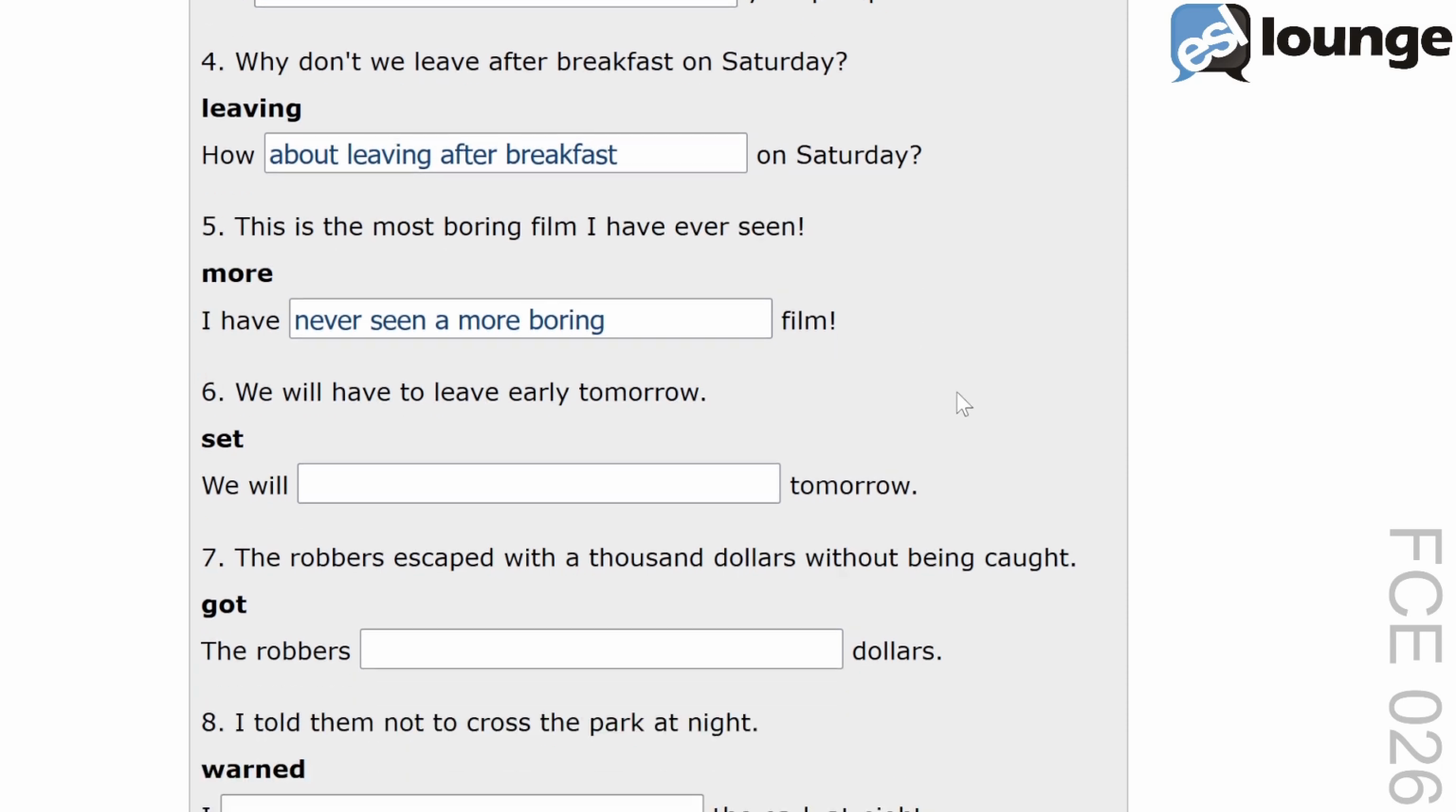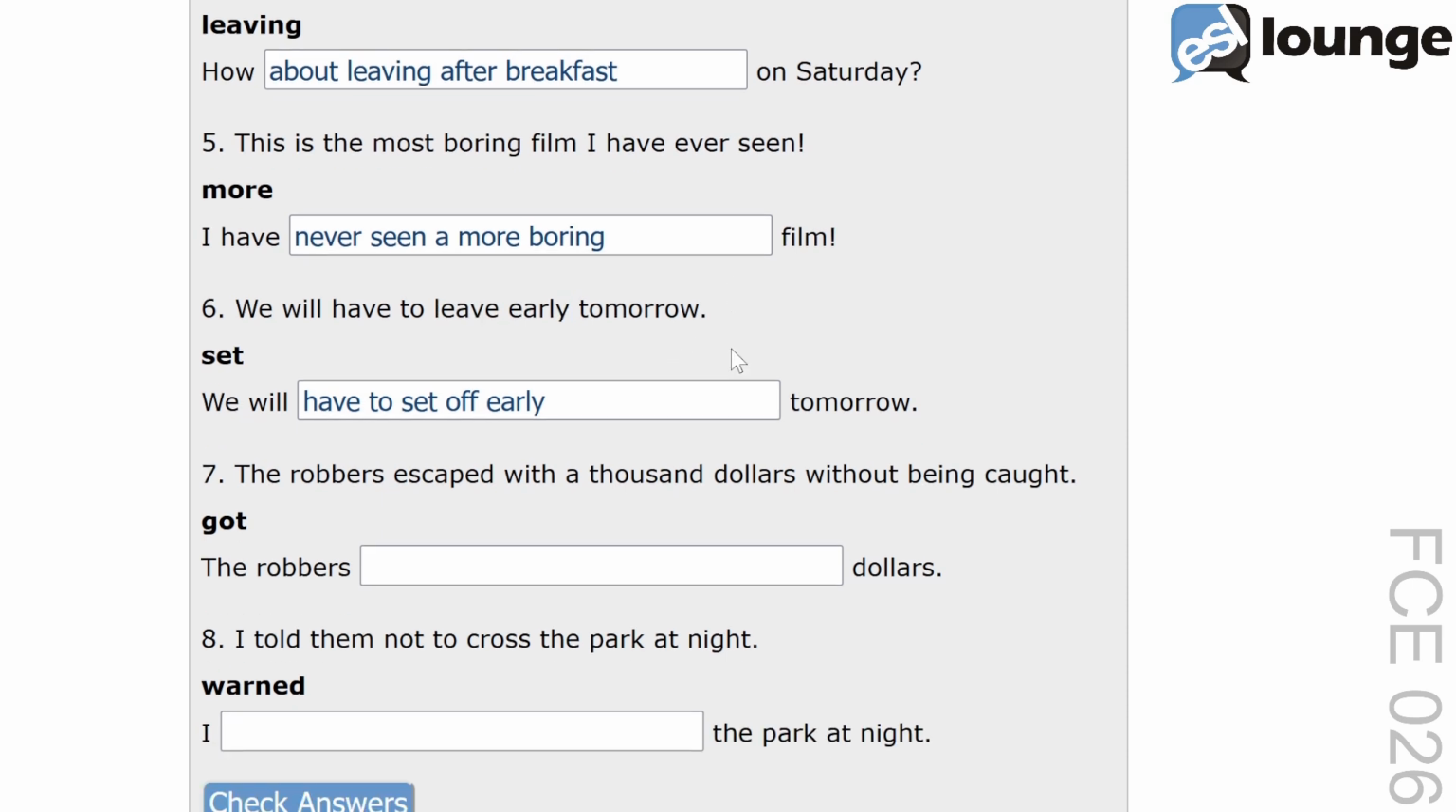Question 6. The original sentence is we will have to leave early tomorrow. The keyword is set. And the second sentence is we will blank tomorrow. The correct answer is, we will have to set off early tomorrow. This transformation uses have to set off to indicate the necessity of leaving early. Set off early keeps the original meaning of leave early from the first sentence. Another example would be, we need to set off now if we don't want to miss the train.